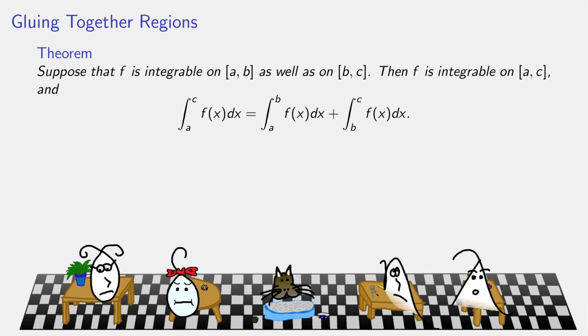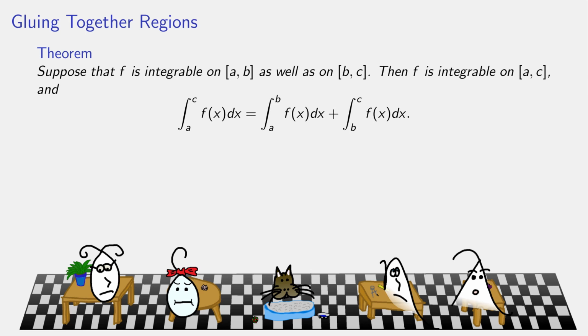And now what we can do is say, suppose f is integrable on two intervals, a to b and also b to c. Then I can glue these two things together and say that f is integrable from a to c, and in fact, the value of the overall integral is just the sum of the two pieces. This is something we learned back in Calc 1, and we get really used to gluing these regions together. The only difference now is we have to worry about whether functions are even integrable.